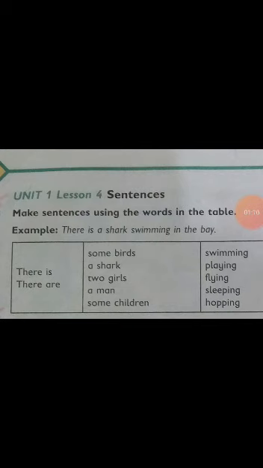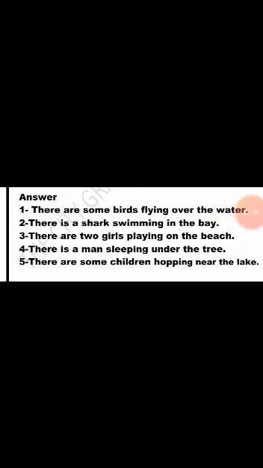In box number 2 we have nouns: some birds, a shark, 2 girls, a man, some children. In the third box we have verbs: swimming, playing, flying, sleeping, hopping. In the fourth box we have places, and in these places they do their performances. By joining the words of this table we shall make 5 sentences like this.